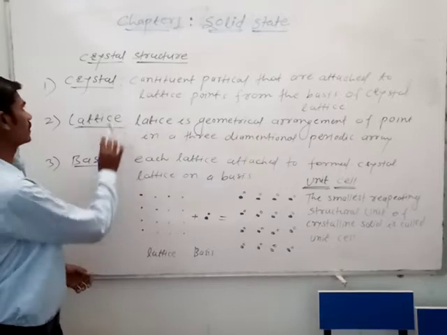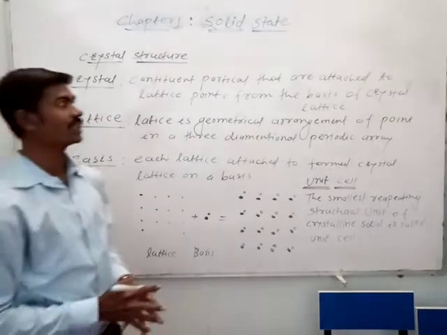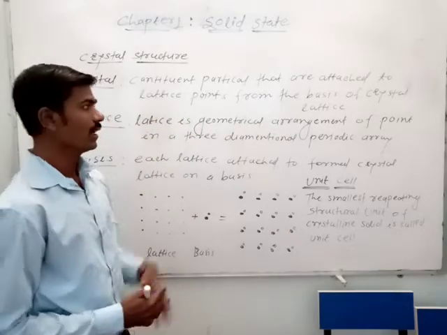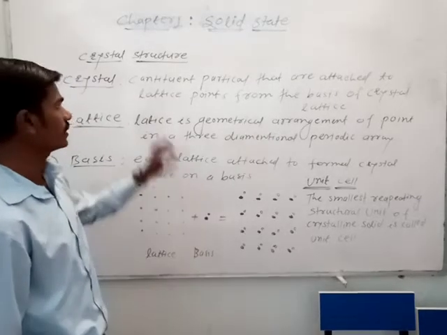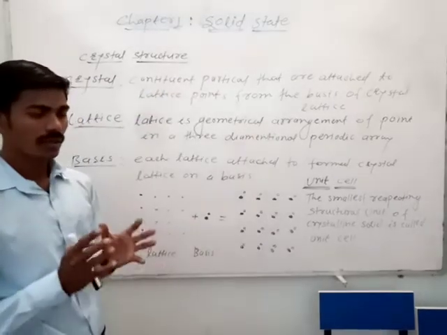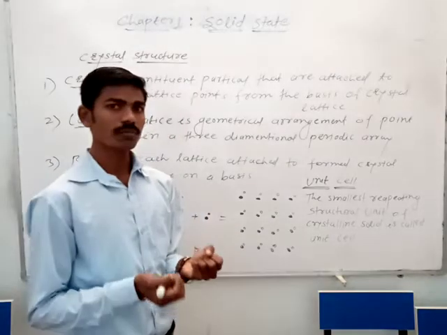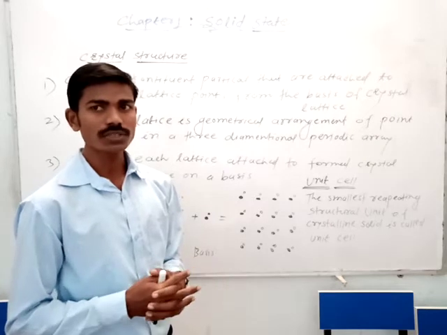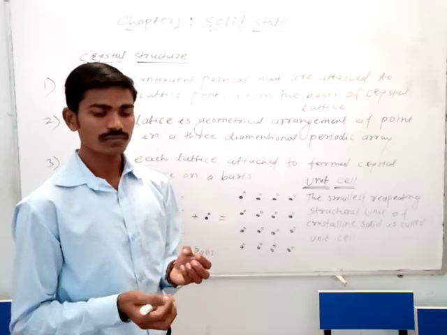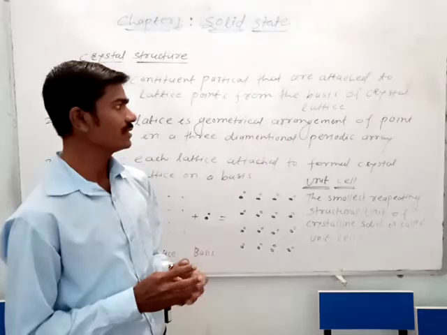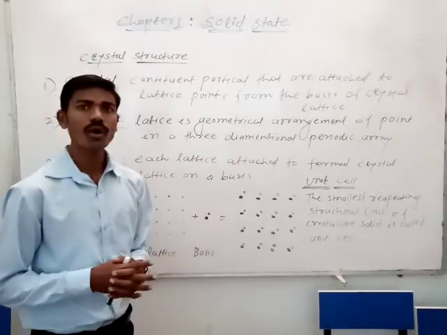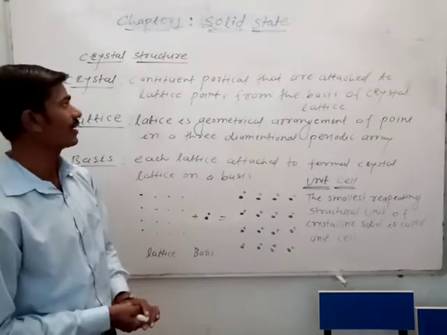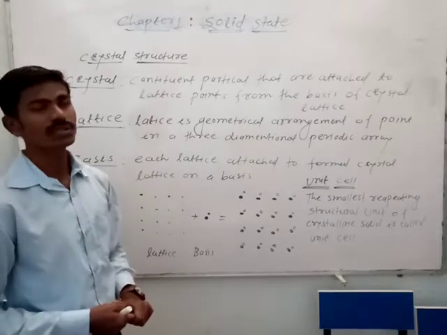Then what is a crystal? The crystal has constituent particles that are attached to the lattice points on the basis of the crystal lattice. Many particles and some forces are responsible for joining the solid particles: a strong intermolecular force of attraction forms the solid state of matter. In this solid state, the constituent particles are attached to the lattice points on the basis of the crystal lattice.